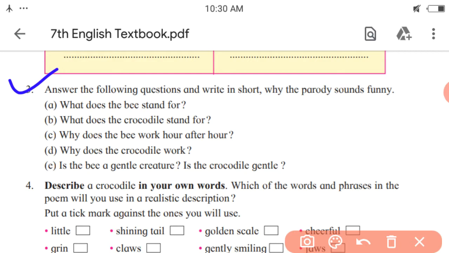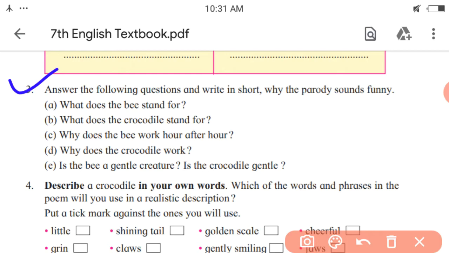Let me tell. The crocodile is a destroyer, still it is mentioned she has a shining tail. She pours water of the river on her golden scale. But actually, a crocodile doesn't have a shiny tail and doesn't have golden scale.